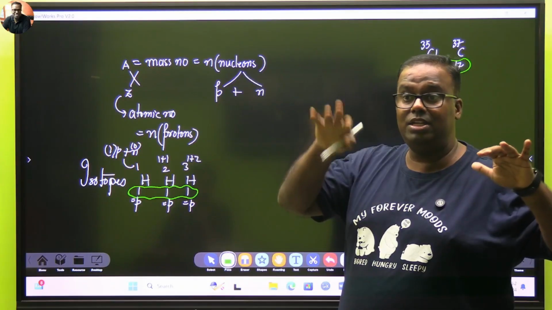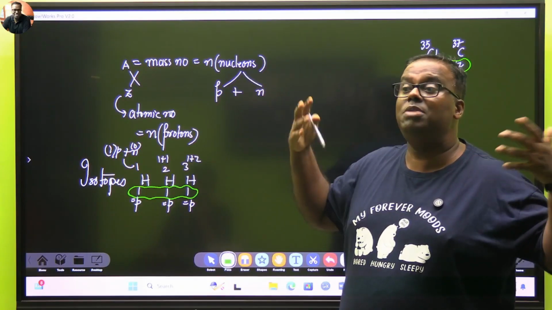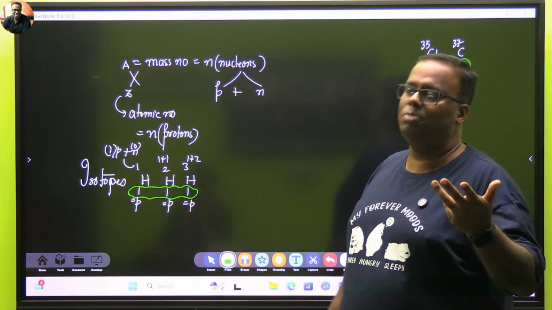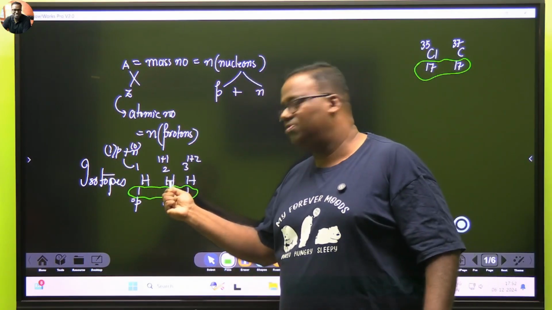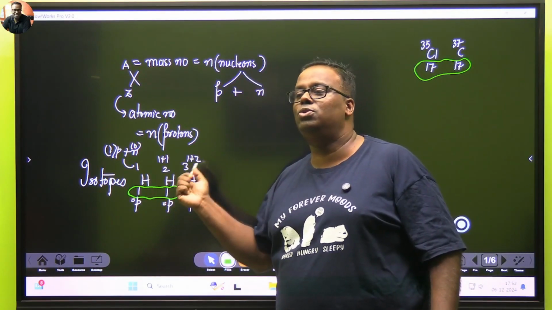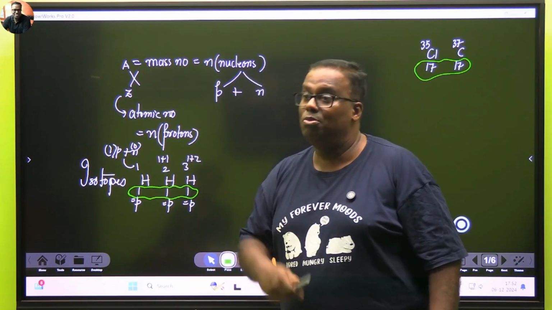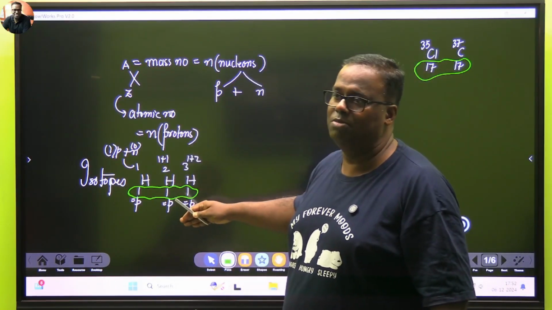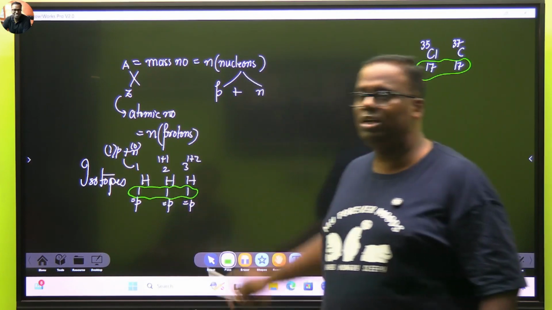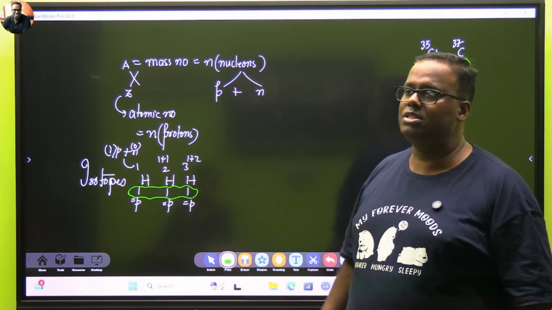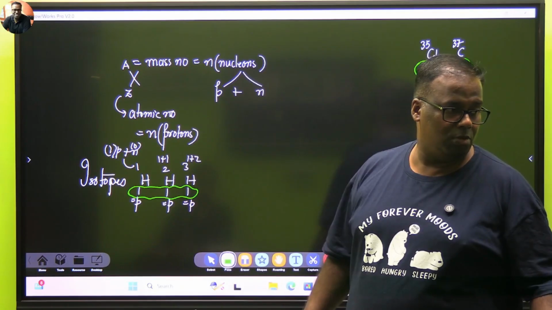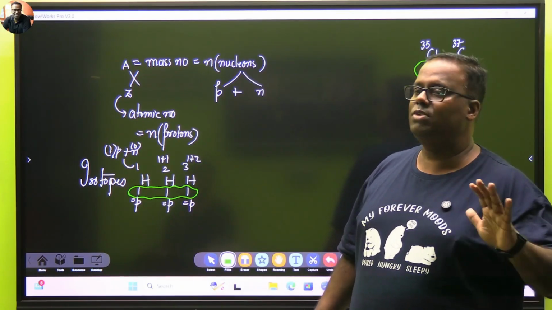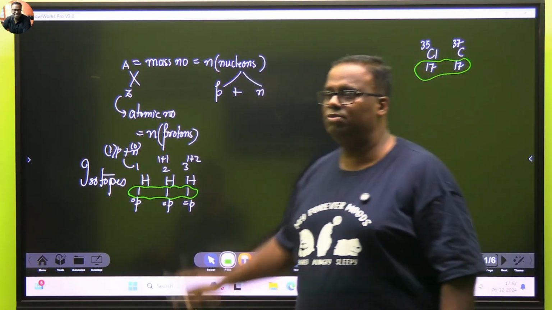Mendeleev arranged it by atomic mass. If you have done it on mass, then that's your unique property. This has different mass, this has different mass, this has different mass. So why don't you show them at 3 places? The modern periodic table is not on mass number. The modern periodic table is on atomic number. But in all these three, the atomic number is the same. And if the atomic number is the same, then the story is very simple. You need not keep 3 different places for them.